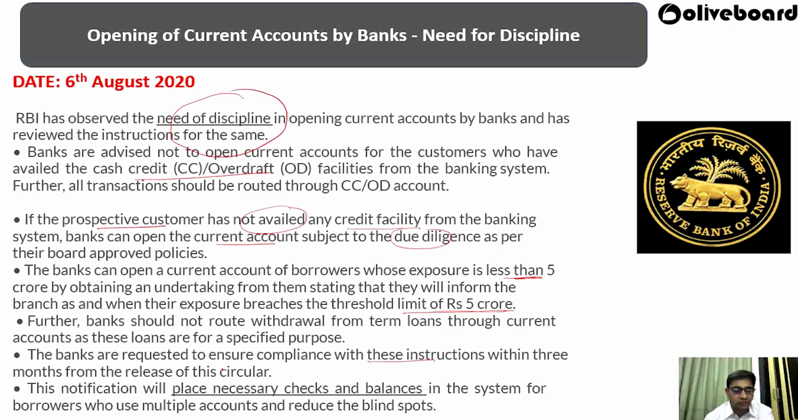The notification will place necessary checks and balances in the system for borrowers who use multiple accounts and use the blind spot. So here RBI wanted to put necessary checks and balances, and also to make sure that people do not use the blind spot that comes from opening multiple current accounts. So RBI has asked for proper discipline during the opening of a current account. You should not keep on opening current accounts every time. You should have proper checks and balances, and only then open a current account.